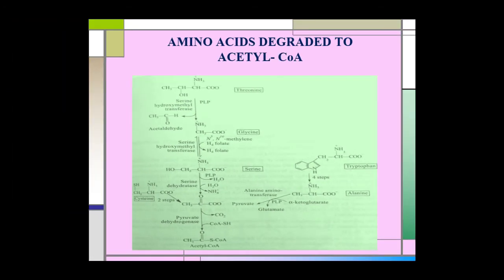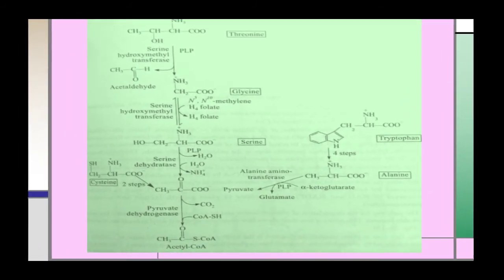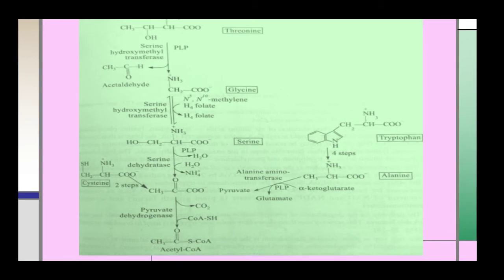First we see the amino acids that are degraded to acetyl coenzyme A. These 5 amino acids are degraded to acetyl coenzyme A through pyruvate: first alanine, second tryptophan, third cysteine, fourth serine, and the fifth one is glycine. Let us start with alanine.